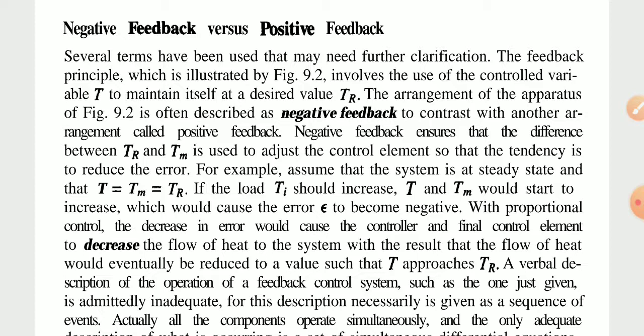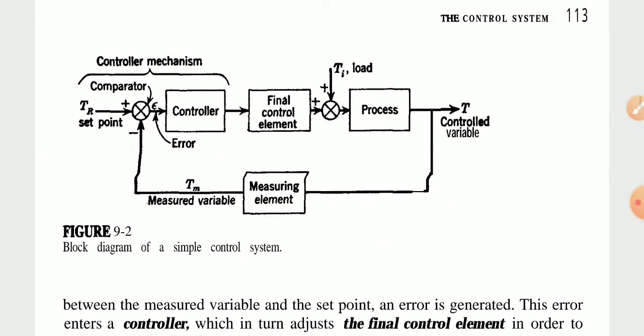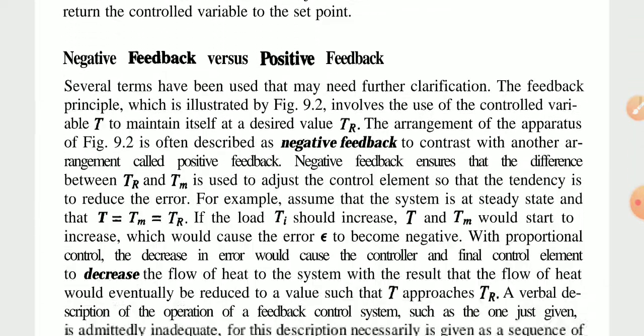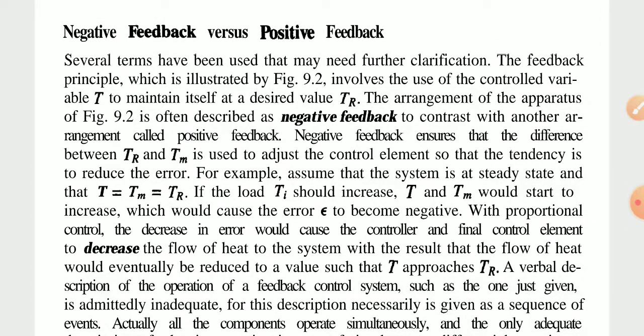The arrangement of the apparatus in Figure 9.2 is often described as negative feedback, in contrast with another arrangement called positive feedback. In Figure 9.2 the controlled variable T maintains itself at the desired value TR.